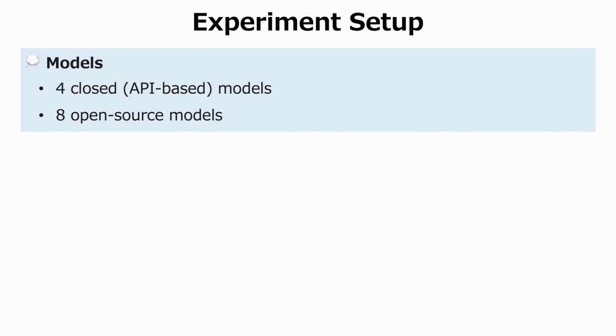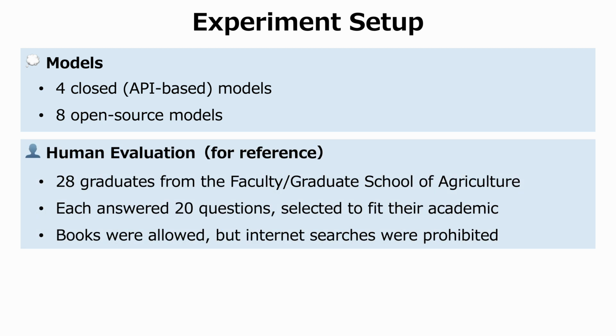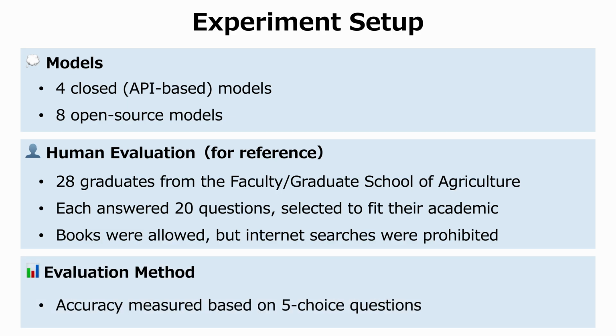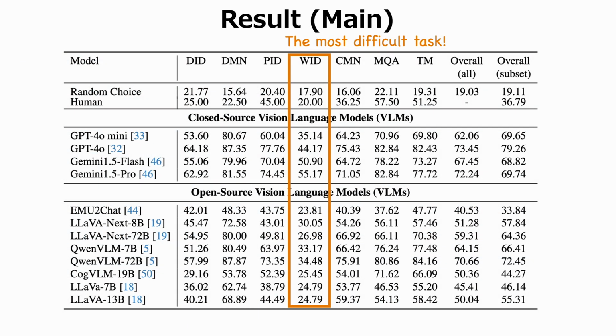We evaluated 12 models, 4 closed API-based and 8 open source. For reference, 28 graduates from the Faculty of Agriculture participated in a human evaluation. Each answered 20 questions related to their field. Books were allowed, but internet searches were not. Accuracy was measured on 5 choice questions. Here is the main result.